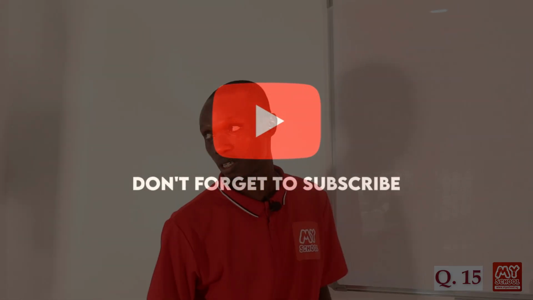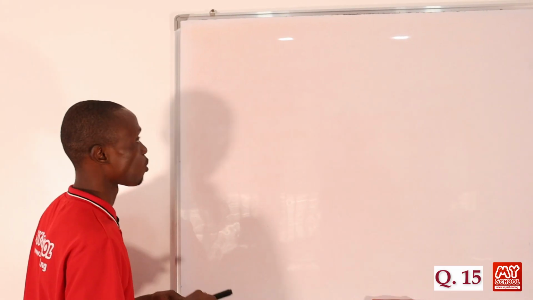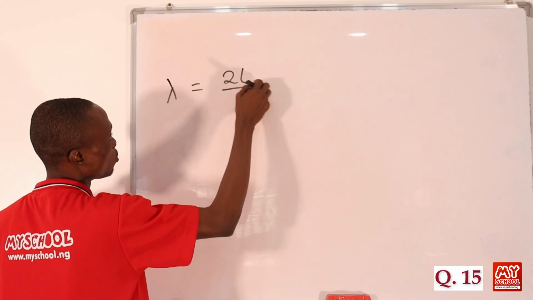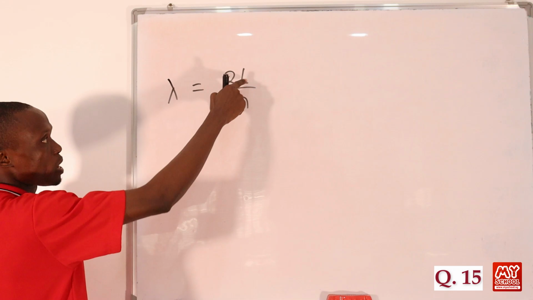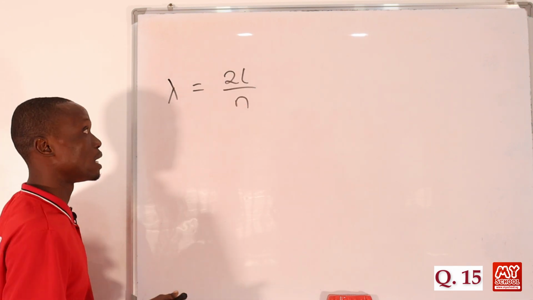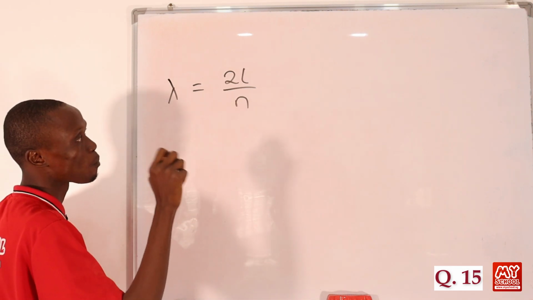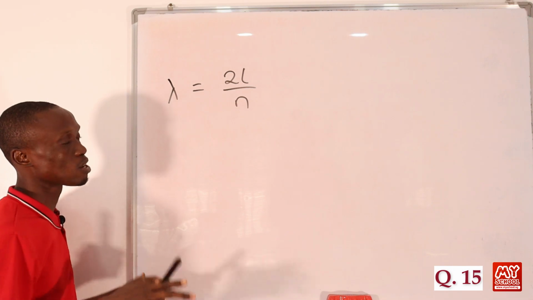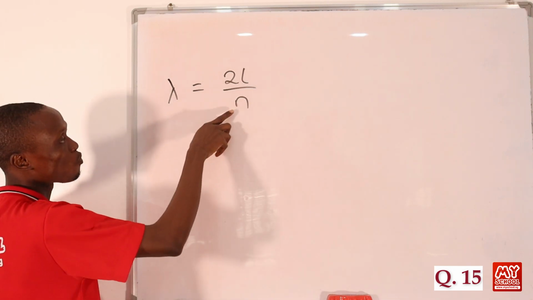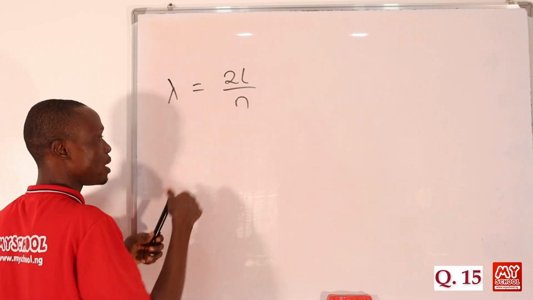When a string is fastened at both ends, the formula for calculating the wavelength of the wave is given as lambda is equal to 2L over n, where L stands for the length of the string, and n stands for the harmonic number. Now remember, here we are talking about the second overtone. So for the second overtone, n is equal to 3.